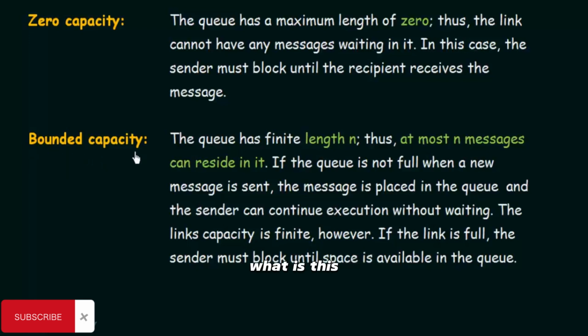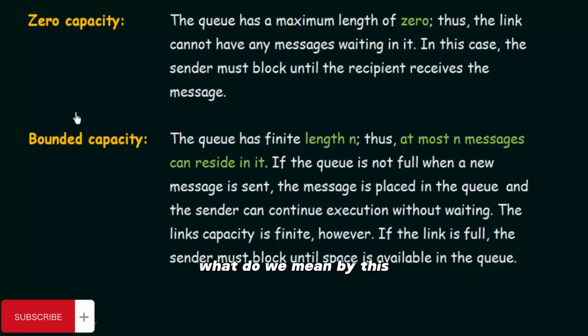So let's see, what is this? In this, the queue has finite length, and at most n messages can reside in it. So if the queue is not full when a new message is sent, the message is placed in the queue, and the sender can continue execution without waiting. The link capacity is finite, however. If the link is full, the sender must block until space is available in the queue.